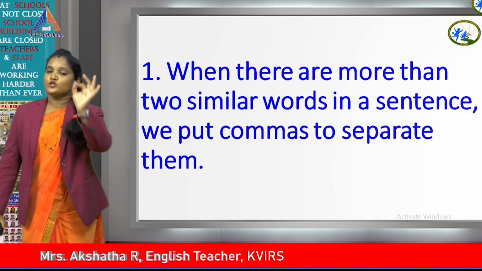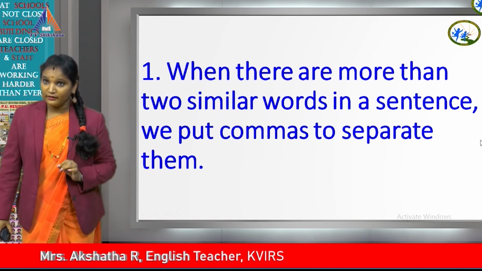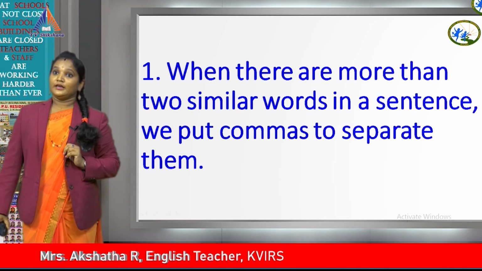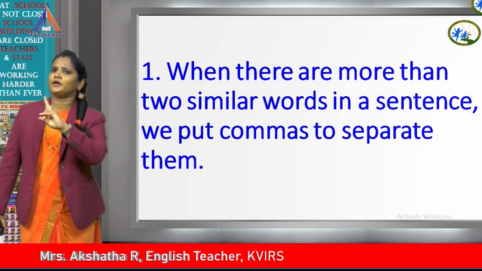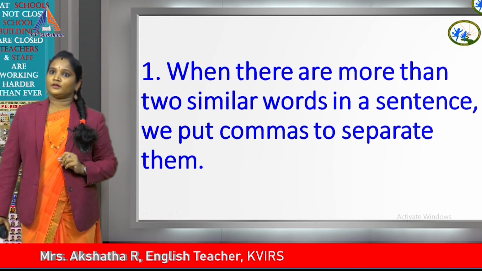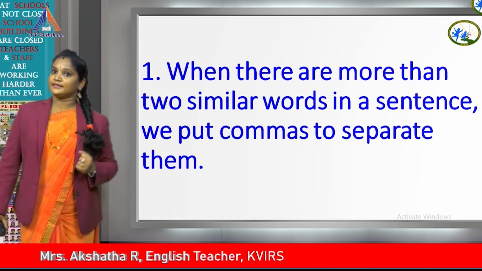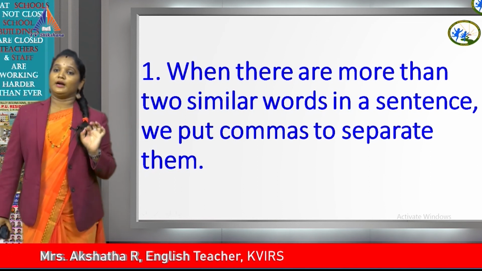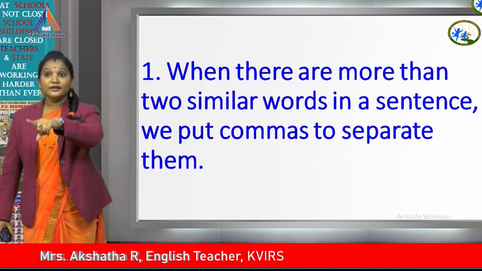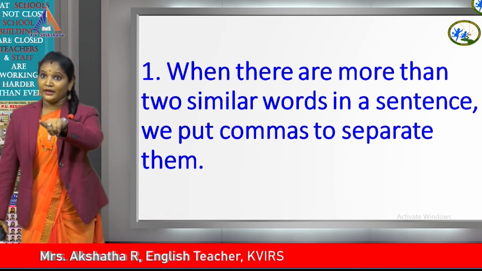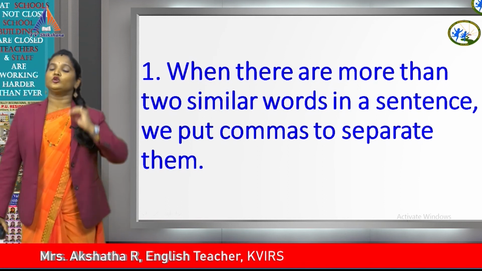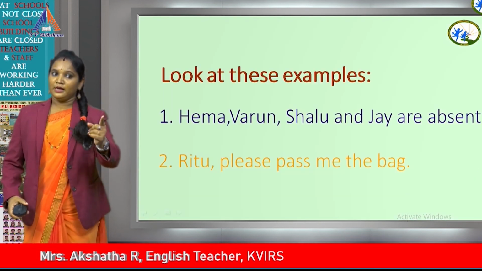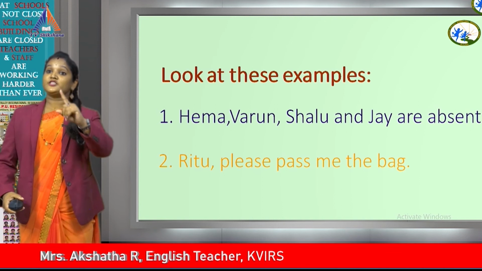When there are more than two similar words, only then should you use a comma. Only two means you need not use a comma, you just write and. Preeti and Prashant are dancing. Here Preeti, Prashant, only two people are there. I am not using a comma, I am using and. But here what I am mentioning, when there are more than two similar words, you can see Hema, Varun, Shalu and Jay, there are four people.